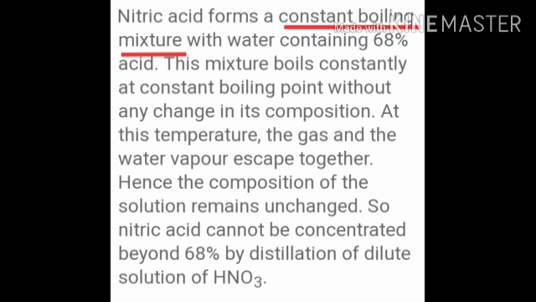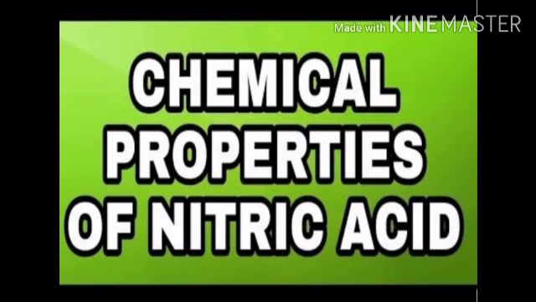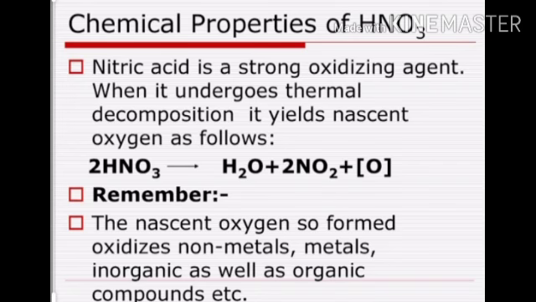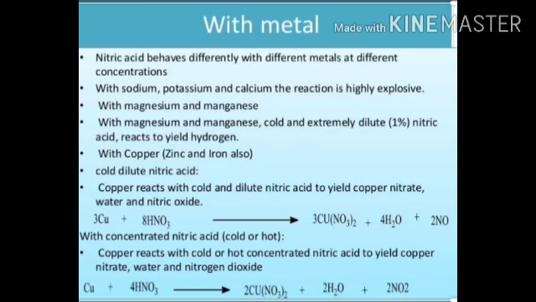Next, we will move on to the chemical properties of nitric acid. As we know, nitric acid is a strong oxidizing agent. When it undergoes thermal decomposition, it yields nascent oxygen as shown in the reaction: HNO3 yielding water, nitrogen dioxide and nascent oxygen. And we see the behavior of nitric acid with metals, non-metals and others is due to that nascent oxygen.